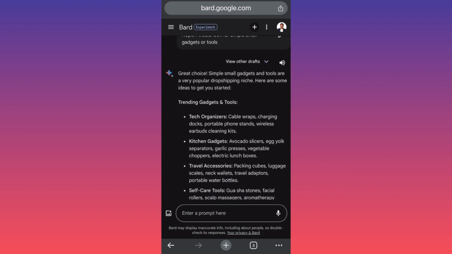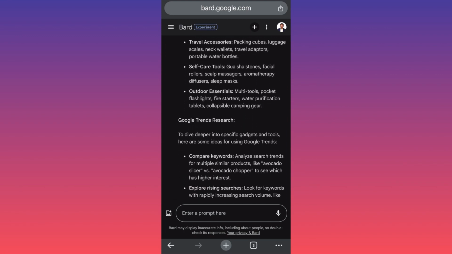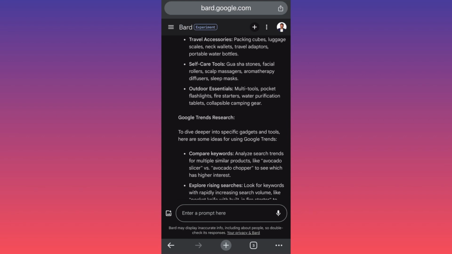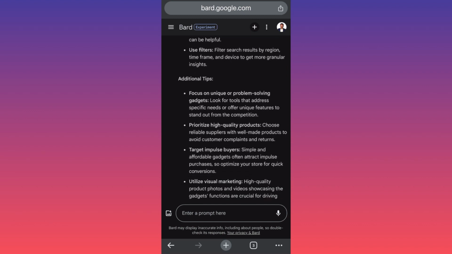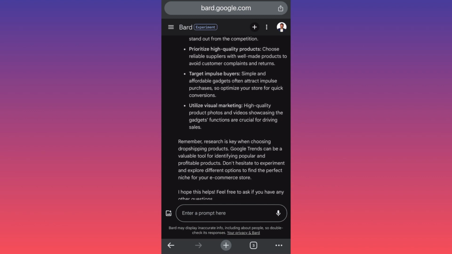Trending gadgets and tools. Okay, we have cable wraps, charging docks, portable phone stands, wireless earbuds, cleaning kits, kitchen gadgets, avocado slicer, egg yolk. That's very good, guys. That's very, very good. We just typed maybe 4 or 5 different prompts, and we end up with an exact match of our search queries, right? And this is based on Google Trends. This is not coming from some anonymous website or something. So obviously it is possible, and I'm also going to give them 8 stars out of 10, the best performing AI chatbot so far, guys.